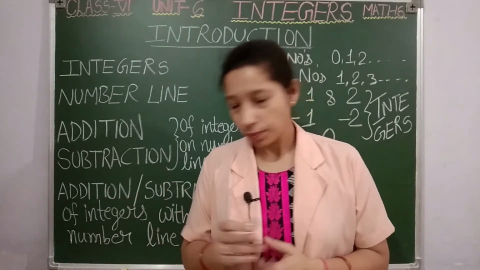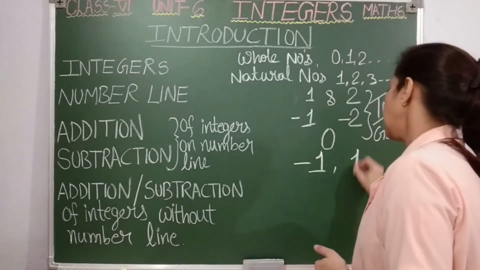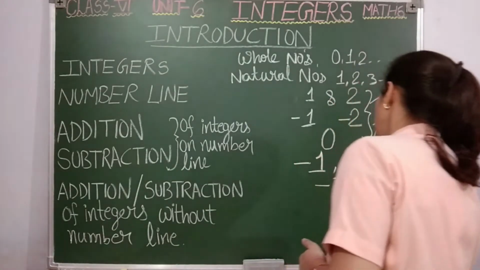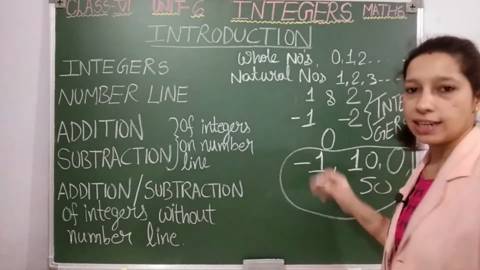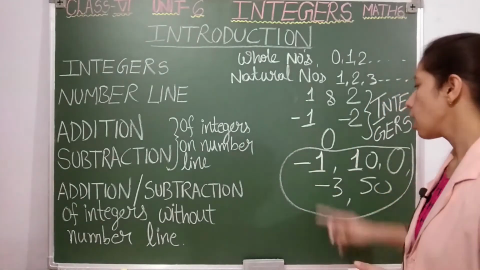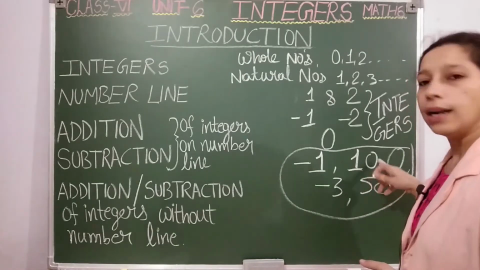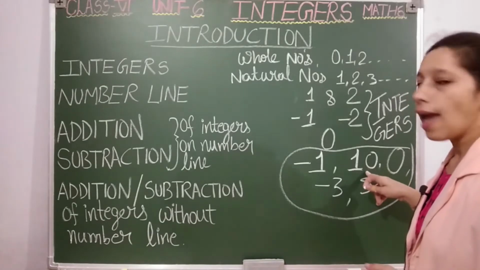Clear students? So this means minus 1, 10, 0, minus 3, 50, all these are integers. These are examples of integers. Students, is 10 a natural number? Yes it is. Is 10 a whole number? Yes it is. But is 10 an integer?